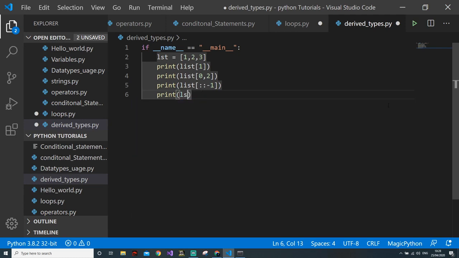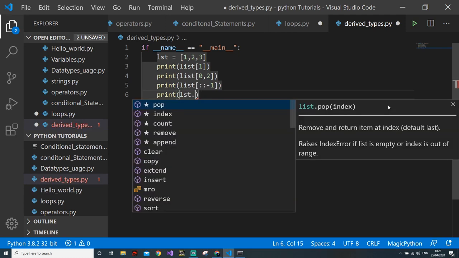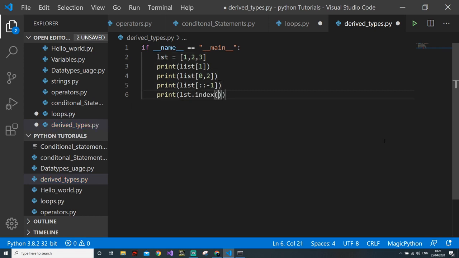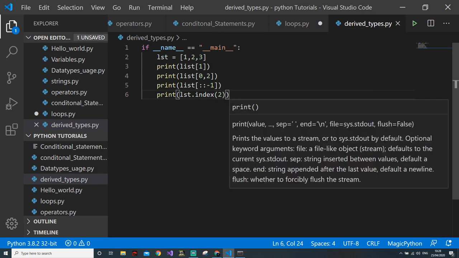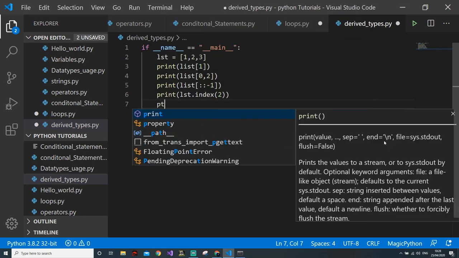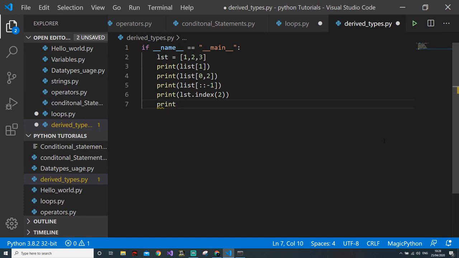So we'll do lst dot. So we have pop, remove and return the element at index. That means it will pop the first element. Index returns the index value. So you can just find what value you want. For example, list.index, I want to find 2. So it will return the index. Print, we'll see.